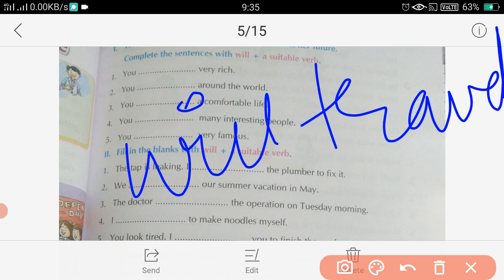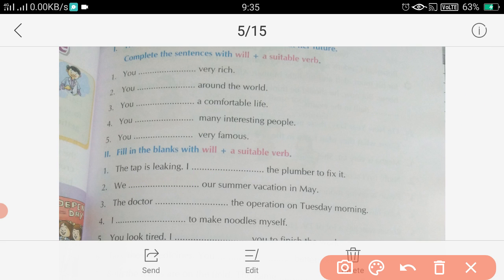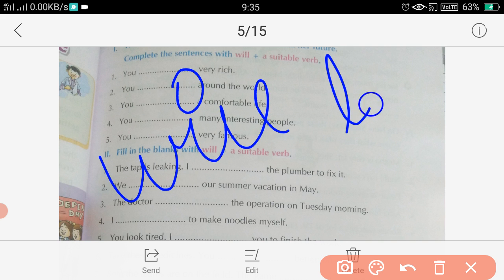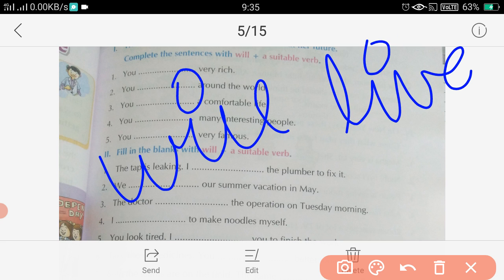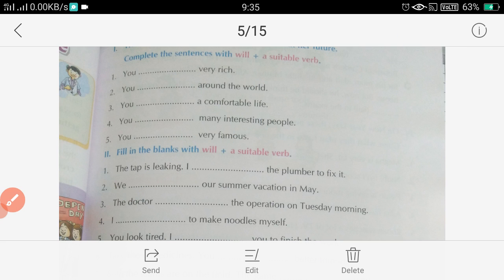Next, you will dash a comfortable life. You will live, L-I-V-E, live a comfortable life. You will live a comfortable life. Next, you dash many interesting people. We can use meet interesting people.